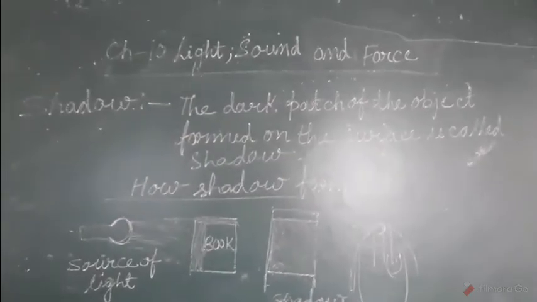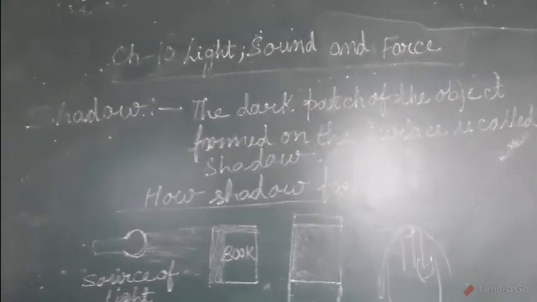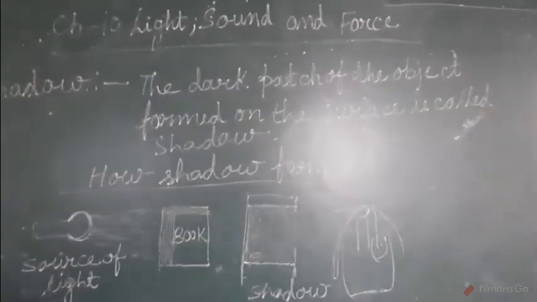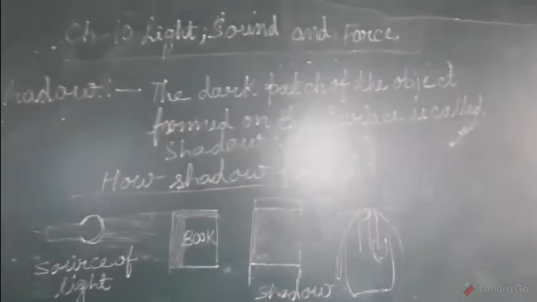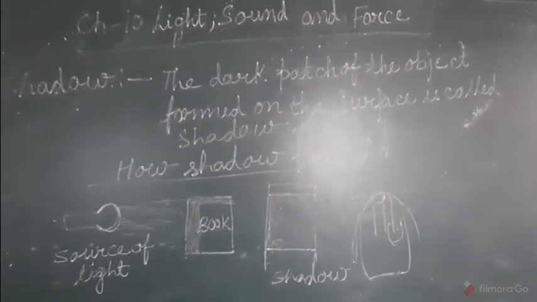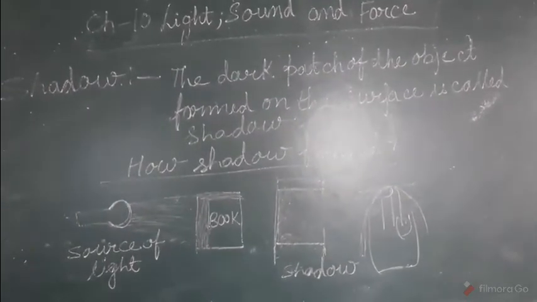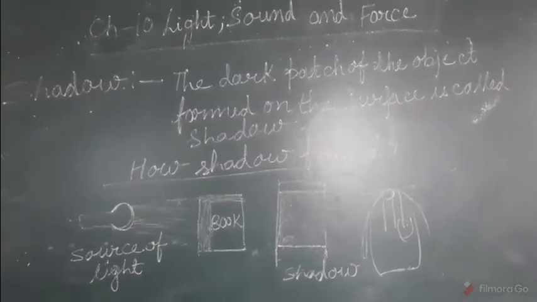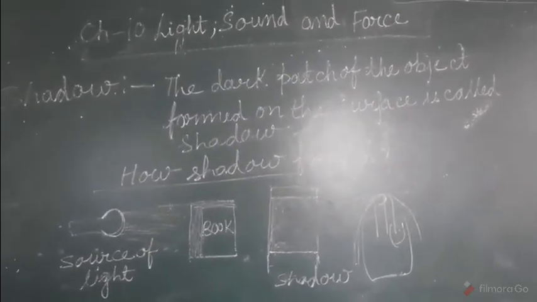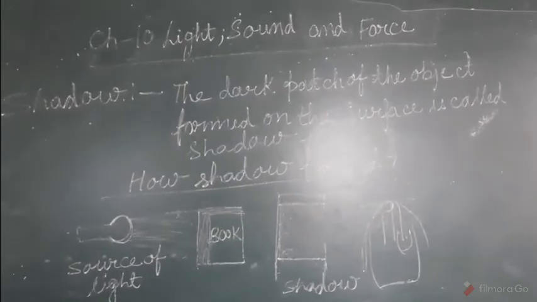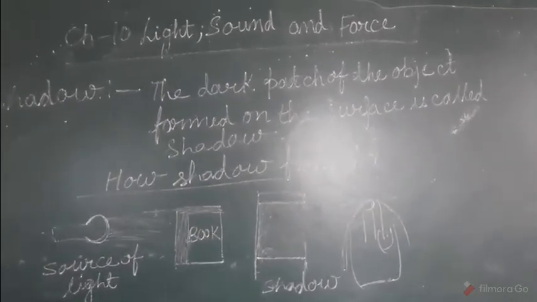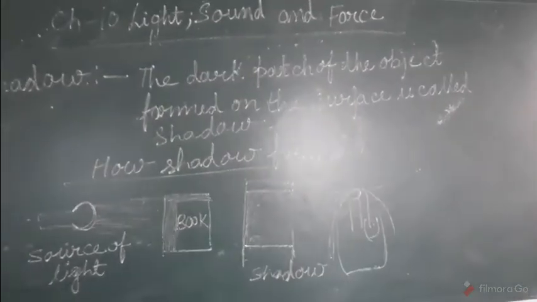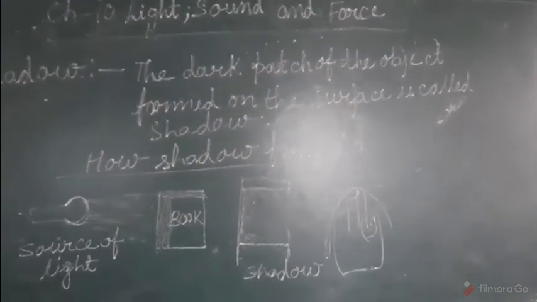Now our next topic is shadow. What is shadow? The dark patch of an object formed on any surface. Okay, that is called shadow. The dark patch which is formed on any surface is called shadow. That surface may be a wall, floor, etc.